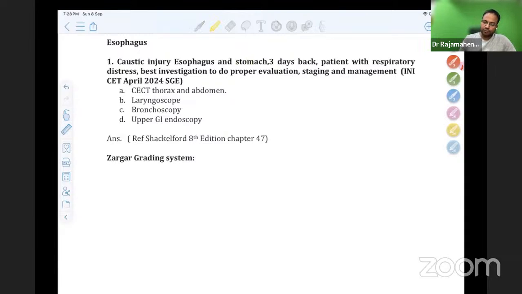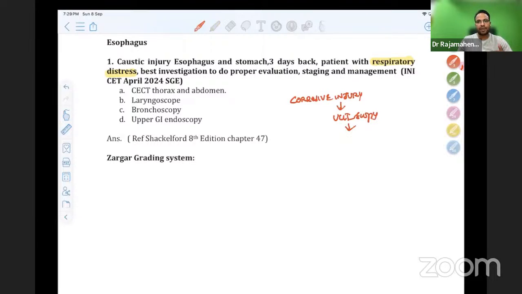Caustic injury of esophagus and stomach. 3 days back, the patient comes to you now with respiratory distress. Best investigation to do a proper evaluation, staging, and management. See, the best investigation for a corrosive injury, first of all, you should know, if they ask you without any details, corrosive injury, the best evaluation is always with the help of upper GI scopy.